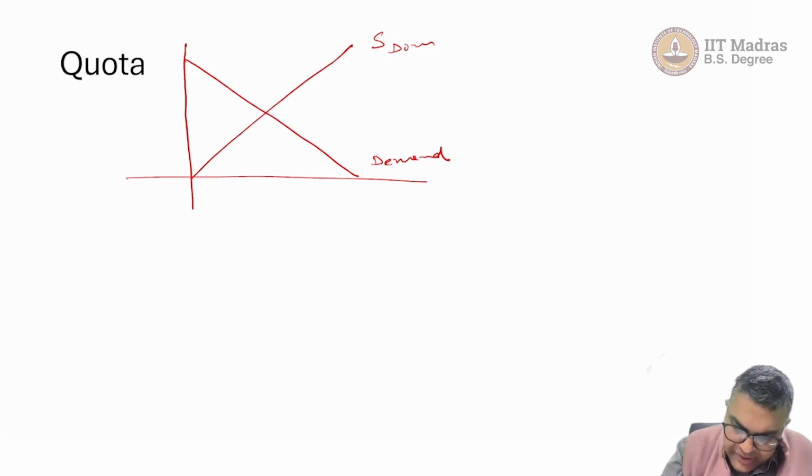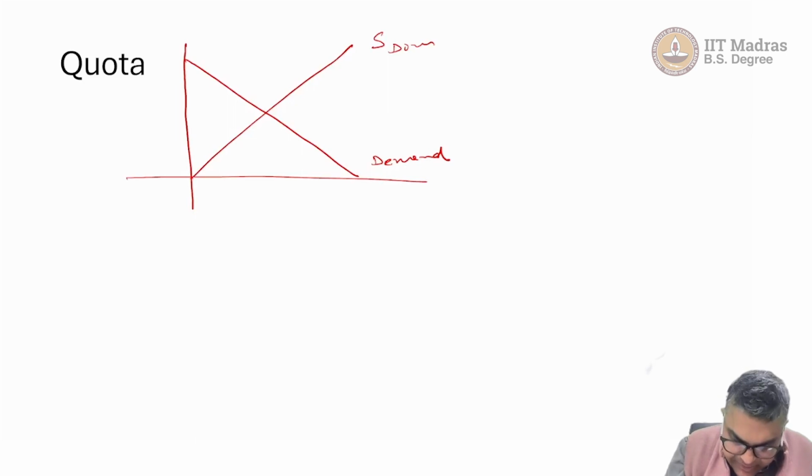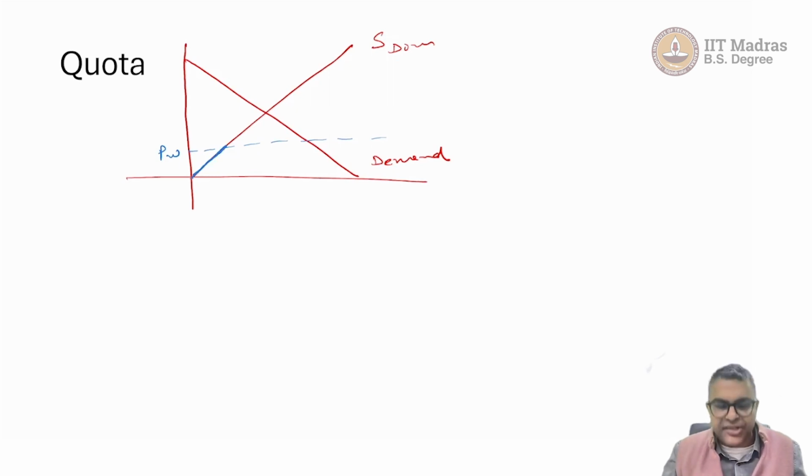If the world market is supplying items at PW, as we discussed earlier, this part will be supplied by domestic suppliers as in the earlier case.